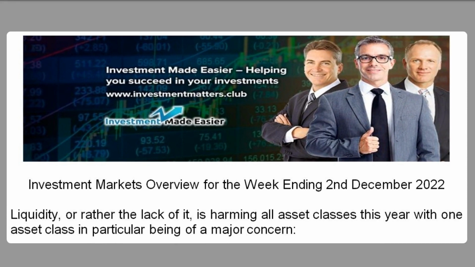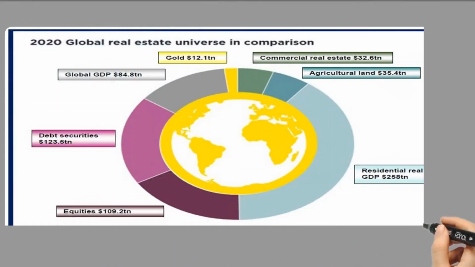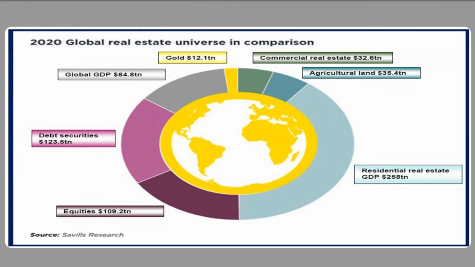Liquidity, or rather the lack of it, is harming all asset classes this year, with one asset class in particular being of major concern. Real estate makes up a staggering 57% of all major global asset values according to international real estate provider, Savills, with residential housing representing the lion's share of it, at $258 trillion United States dollars, or 3 times the size of the global economy.